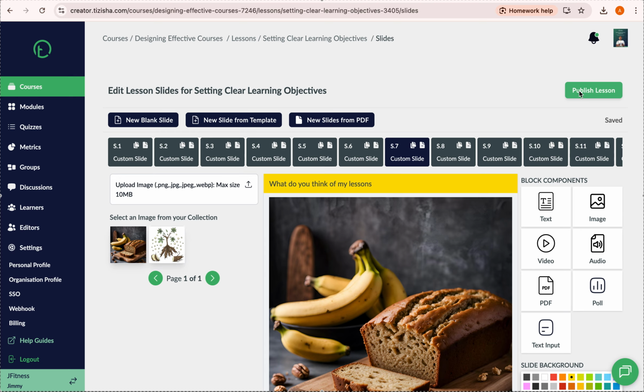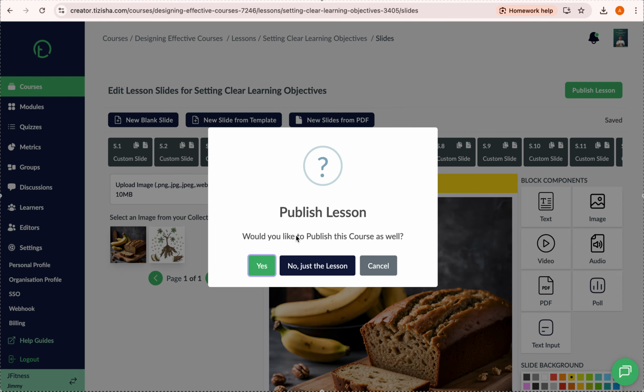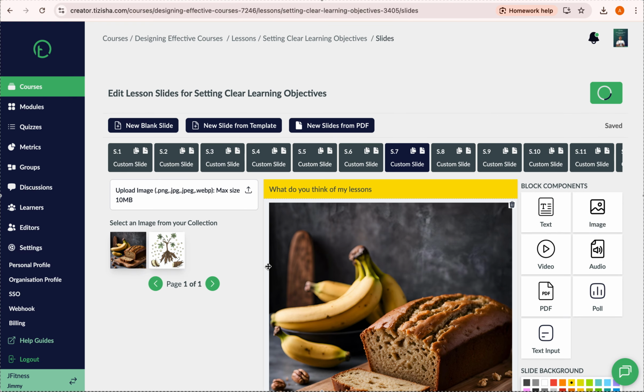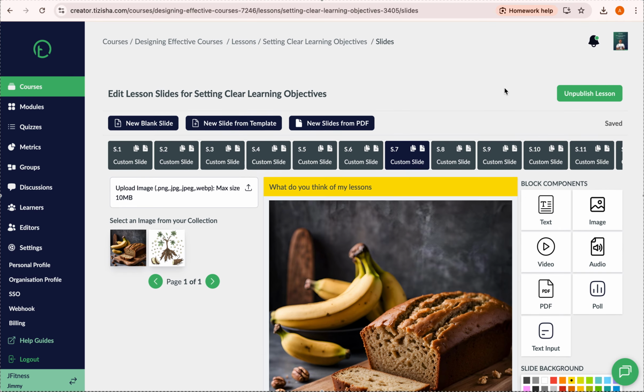But if you want them to remain as drafts, you can leave this as is, but for this case we'll click publish and we'll get a prompt. Would you like to publish this course as well? Of course, we'll want to publish both the course and the lesson so that the learners can see both. So we're gonna say yes, and you can see now it reads unpublished, so it means it's published.